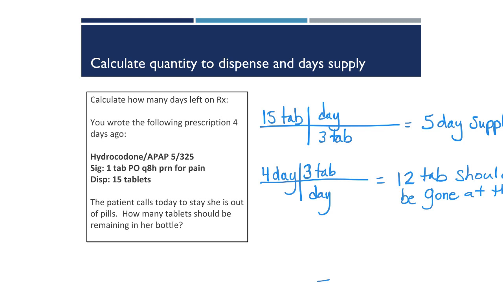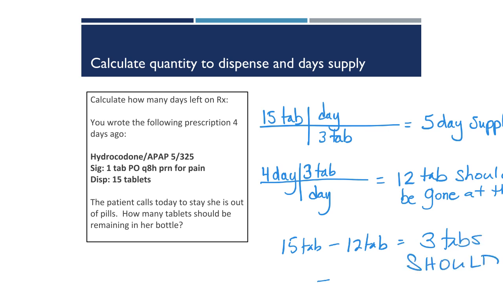So if she started there with 15, she should have taken 12. She should have 3 tablets still remaining in her bottle. Yet it is 4 days in, not 5 days in, and she's calling for a refill. So this kind of calculation is important because you will get early requests, especially for narcotics.